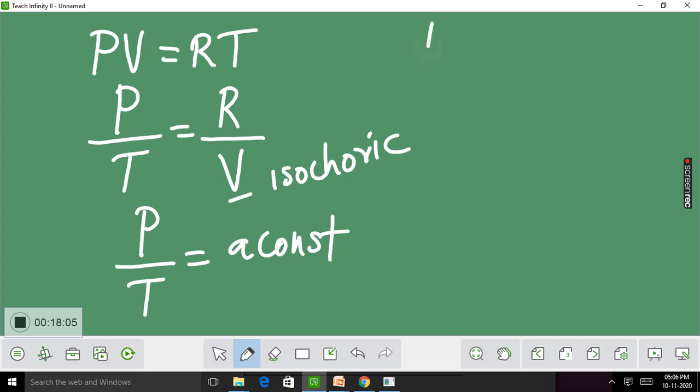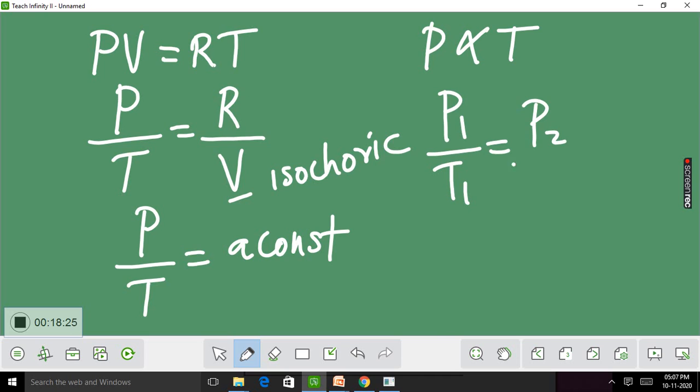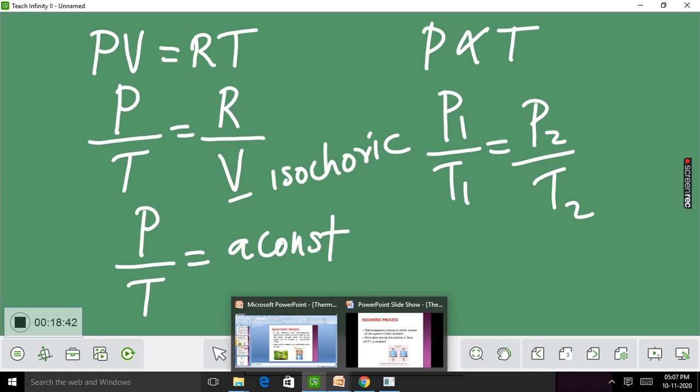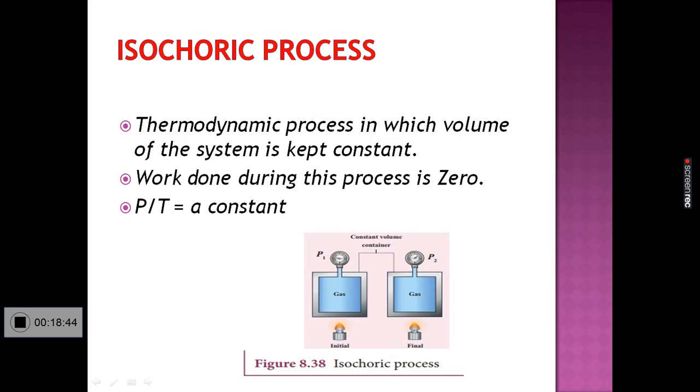P by T equal to a constant, or P is proportional to T. As temperature increases, pressure increases because volume is kept constant. We can write P1 by T1 equal to P2 by T2. Pressure is proportional to temperature. P is proportional to T. P by T equal to a constant.